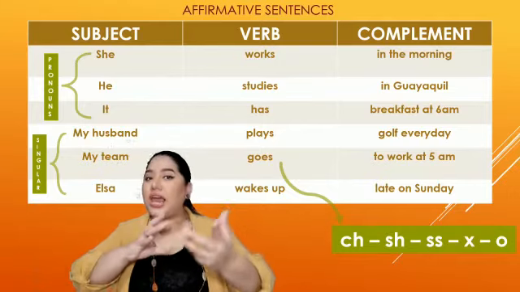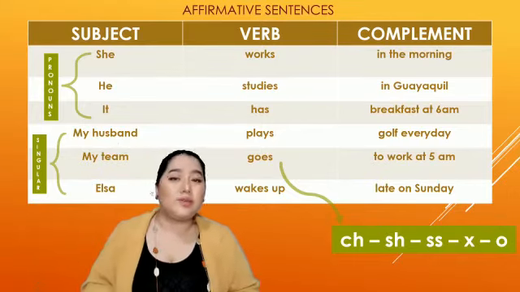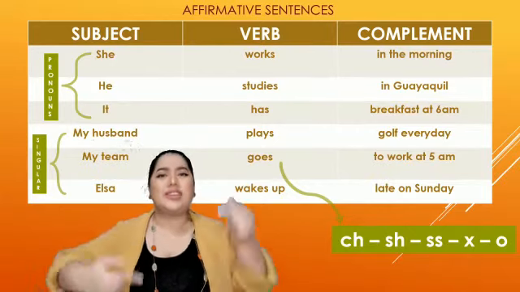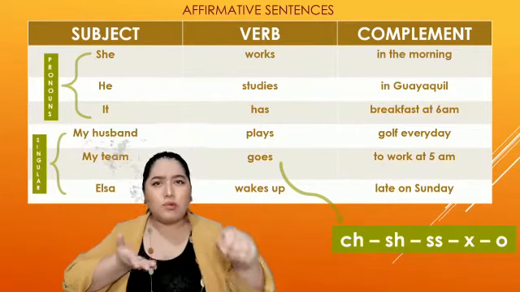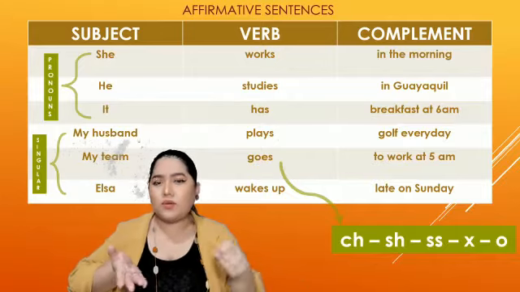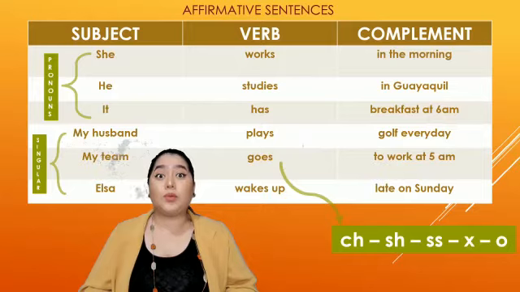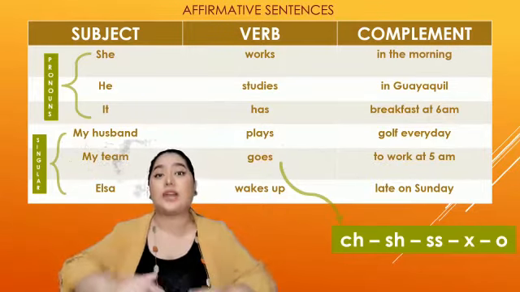So we need to change the verb a little bit if we're talking about he, she, it, or a singular noun. So these are rules. Remember, spelling rules. It means when you write, we can notice if you know or not these rules, but when we speak, we always hear s at the end of the verb.